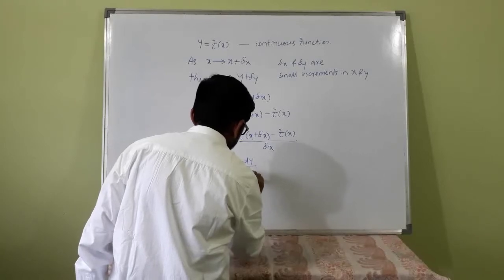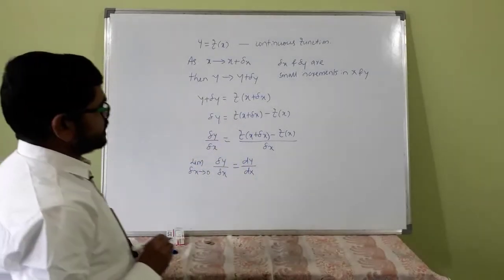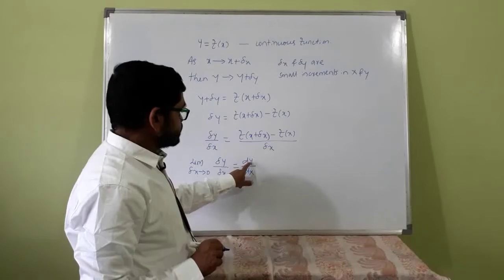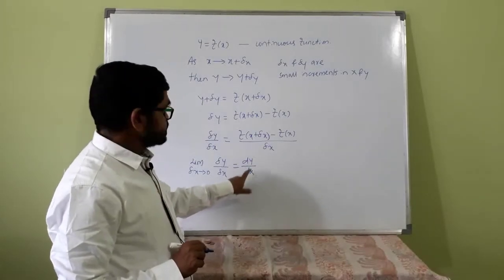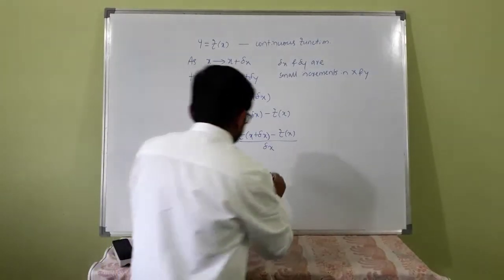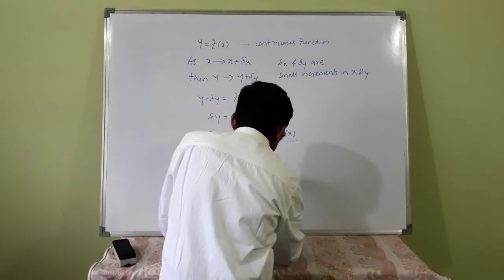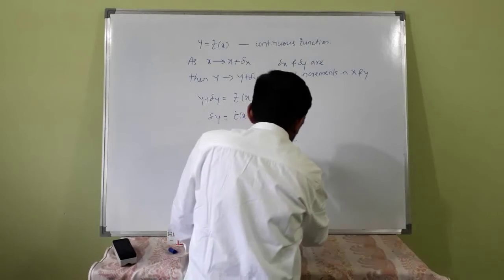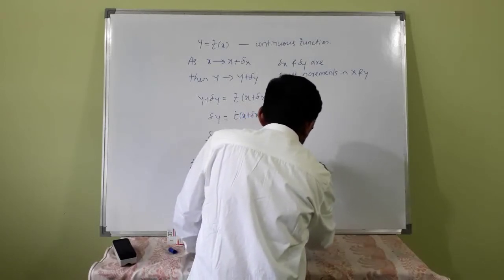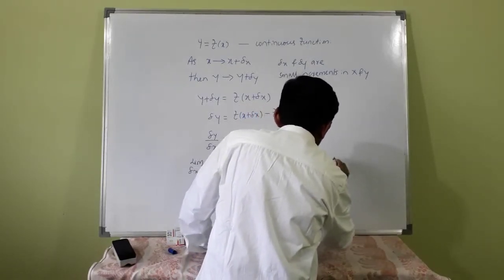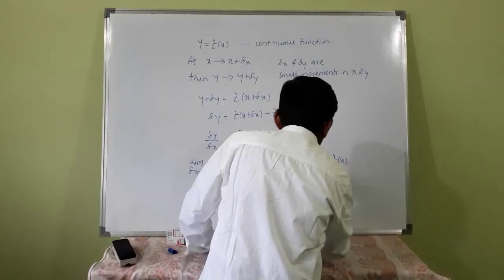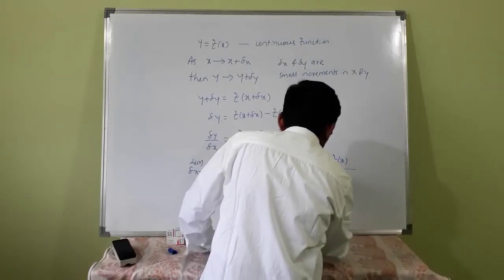This is denoted by dy by dx, or the derivative of y with respect to x. So this is the limit as delta x tends to 0 of f of x plus delta x minus f(x), divided by delta x.